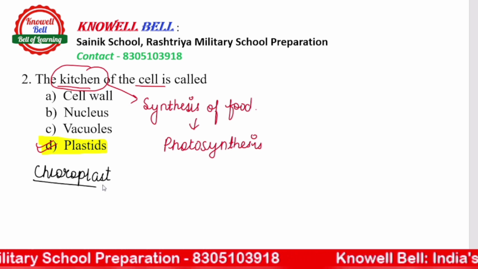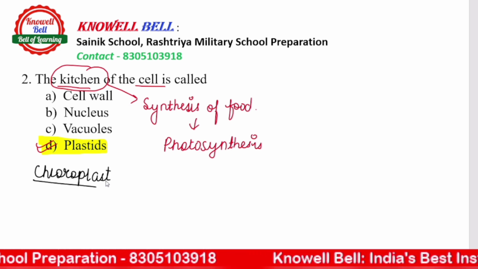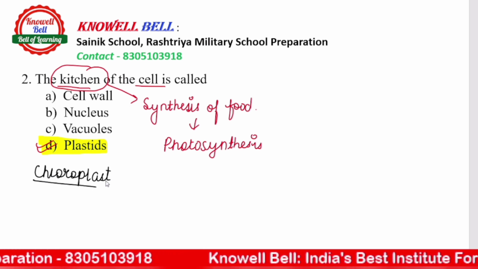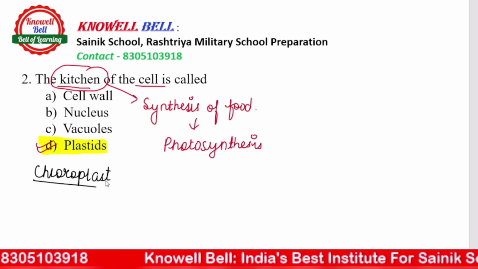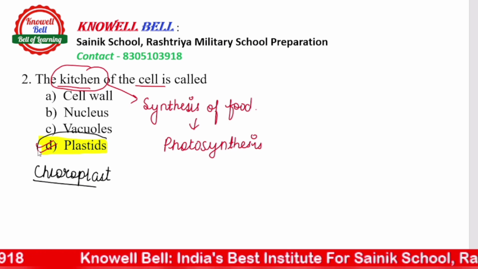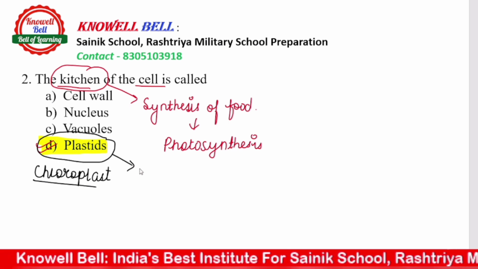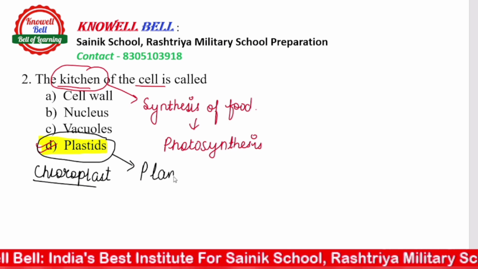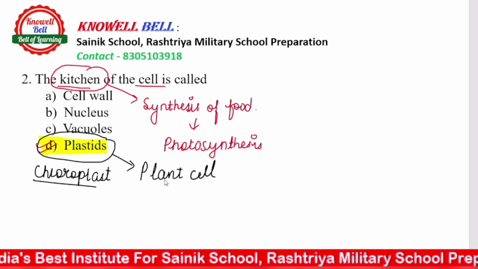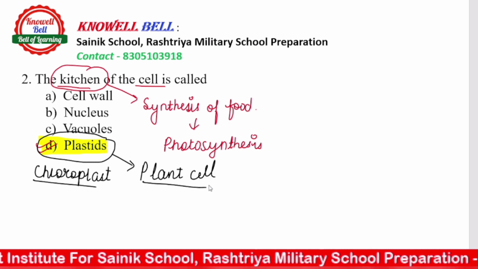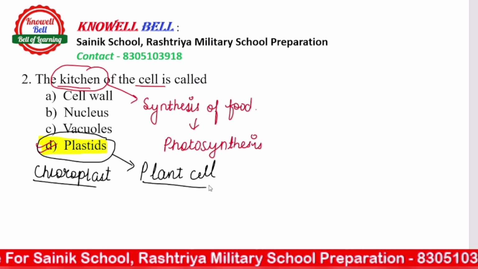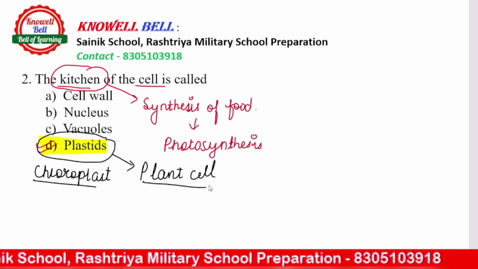So where does this plastid come from? Everyone, chloroplast is a type of plastid. सेल में different टाइप के plastids present होते हैं. And when we talk about plastids, तो आपको ये भी याद रखना है that we are talking about plant cells. Animal cells do not have plastids. तो ये भी आपको याद रखना है. Plants contain different types of plastids and among them chloroplast is there.